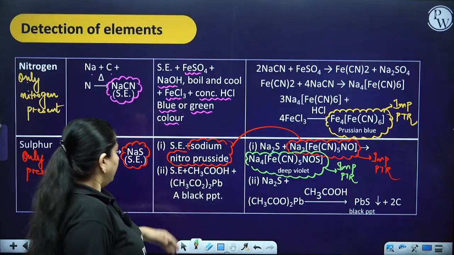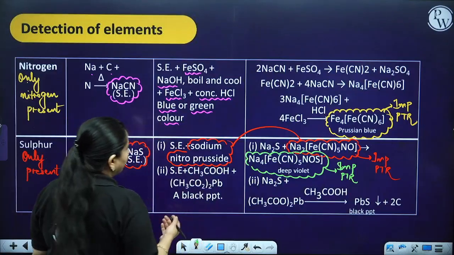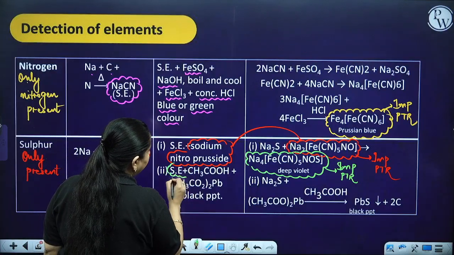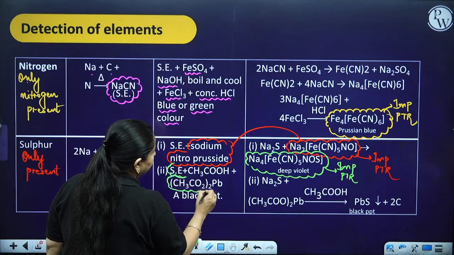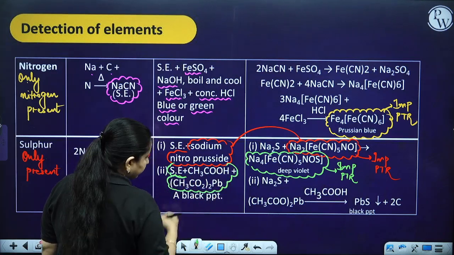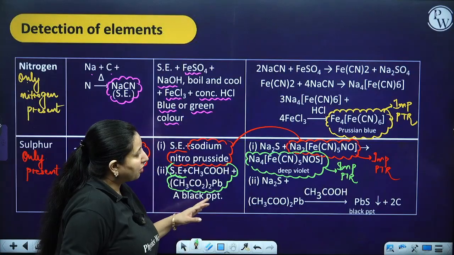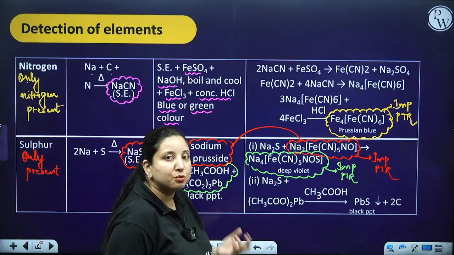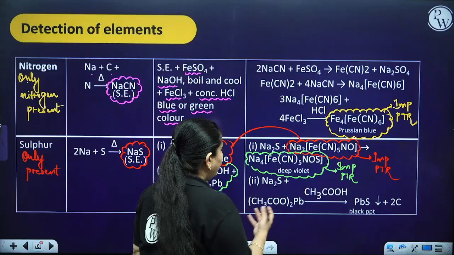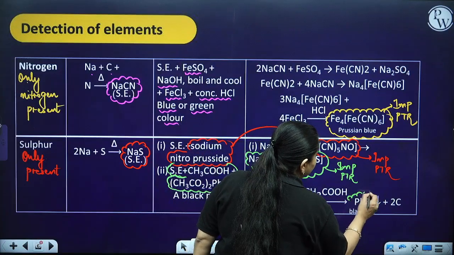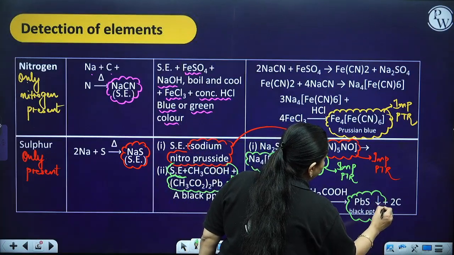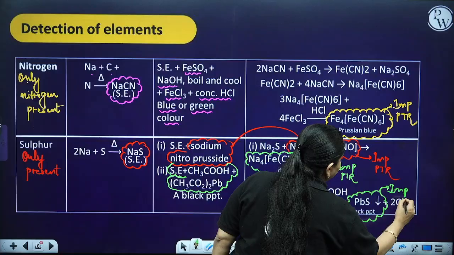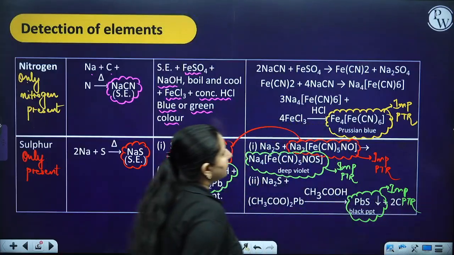Another test which we can do over here is this: take a soda extract, put acetic acid over here and put lead acetate over here. Basically, when you put lead acetate, you know that lead, your pencil lead, is black in color. So along with sulfur, it is going to give you a black precipitate.